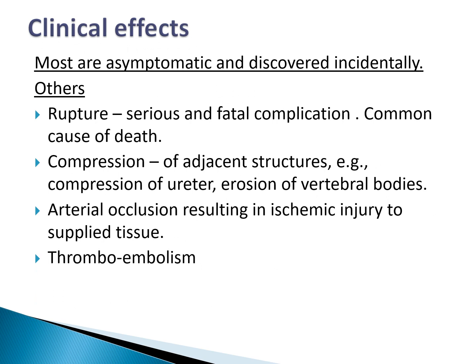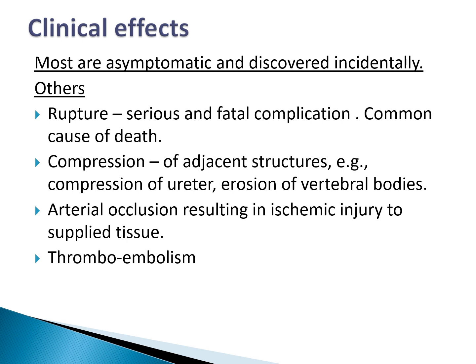Clinical effects or consequences of abdominal aneurysms. Most of these are asymptomatic and are discovered incidentally on physical examination as an abdominal mass. Other symptomatic complications are rupture, compression, occlusion and thromboembolism.